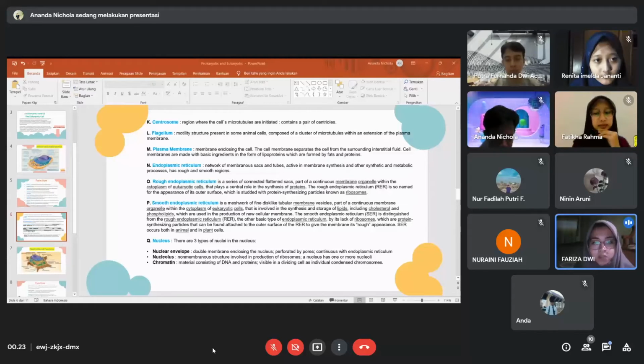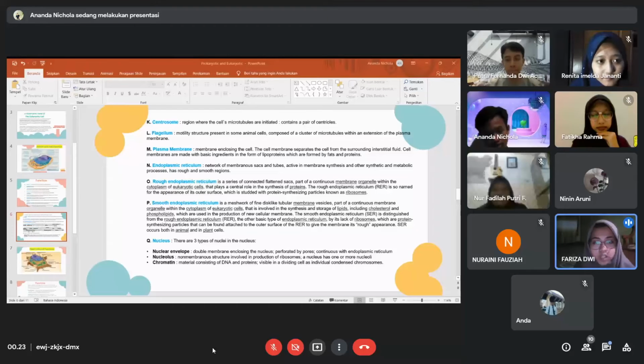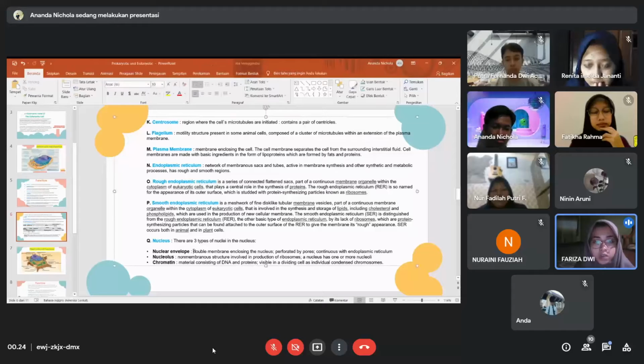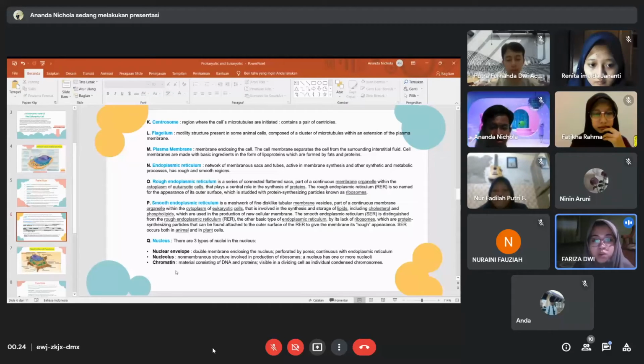The next is nucleus. There are three parts in the nucleus. First, nuclear envelope. Its double membranes enclose the nucleus, perforated by pores, continuous with endoplasmic reticulum. Next, nucleolus is a non-membranous structure involved in production of ribosomes. A nucleus has one or more nucleoli. The last is chromatin, material consisting of DNA and proteins, visible in dividing cells as individual condensed chromosomes.